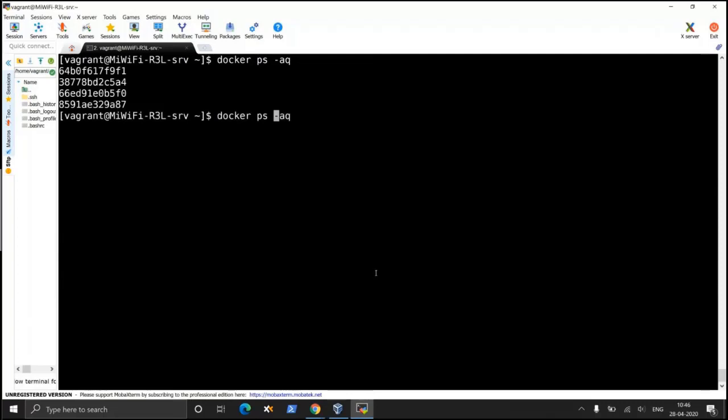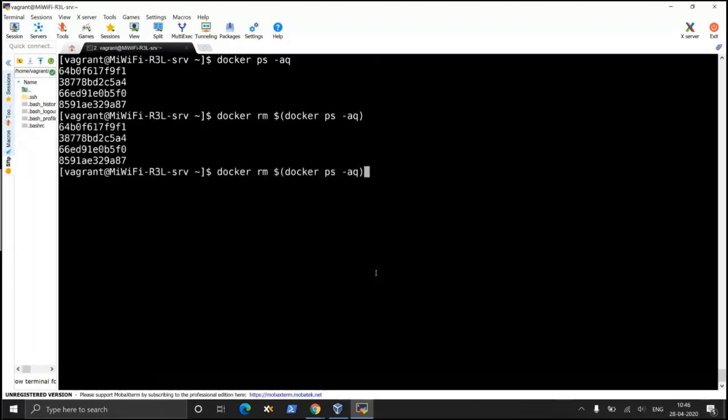I'll simply use this command line again, docker rm, then dollar bracket open, bracket close. This is known as Unix backticking or command substitution. So now what will happen? Docker ps -aq. So not a single container is there on my system right now.